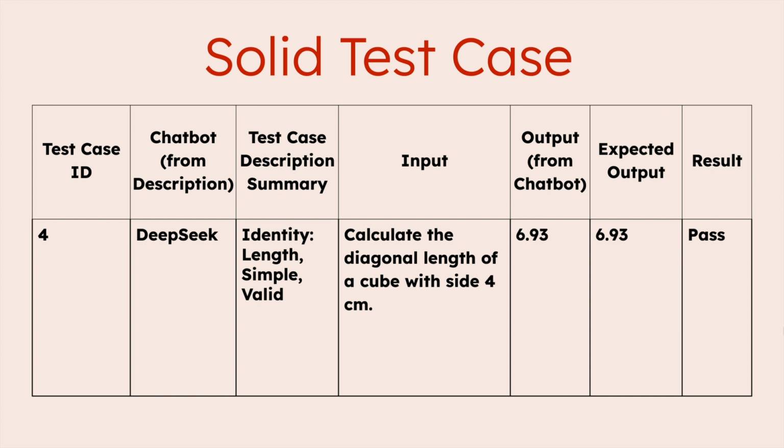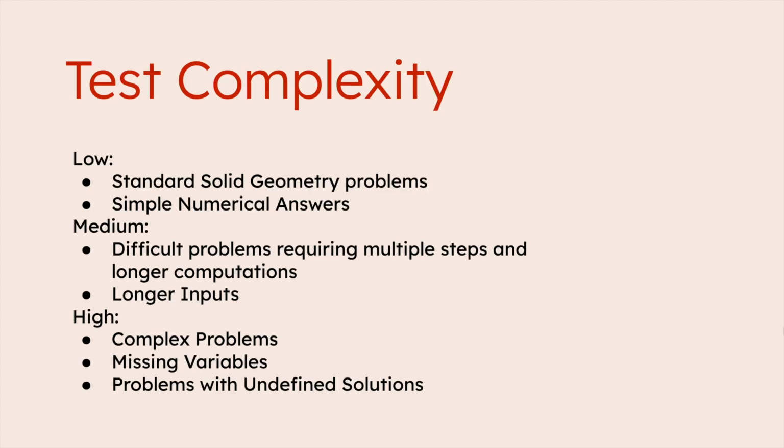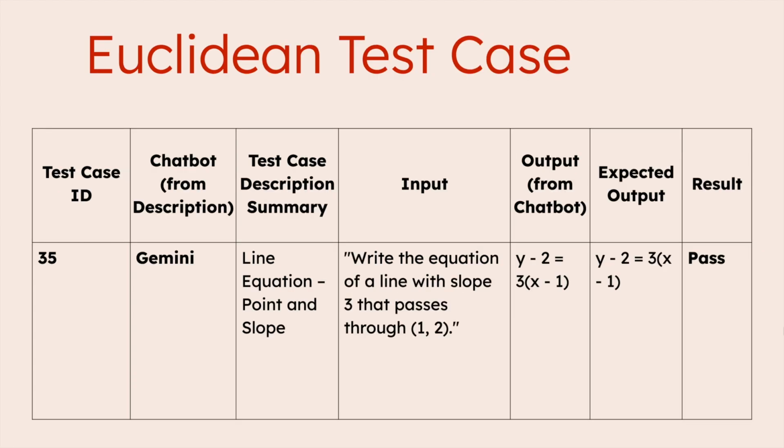Here is an example of solid geometry's test case, which outlines a test case with the ID, chatbot, description/context, input/prompt, output, expected output, and the result of whether or not the chatbot passed the test case. Solid geometry tests judged how chatbots could solve problems with different shape types, calculation requests, data quality, dimensional magnitude, and formatting. Tests of lower complexity judged solving simpler problems, then longer more complex problems at a medium complexity, and finally the advanced questions that could even have missing variables and undefined solutions.